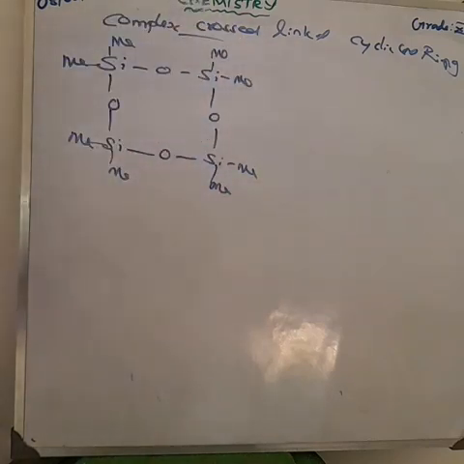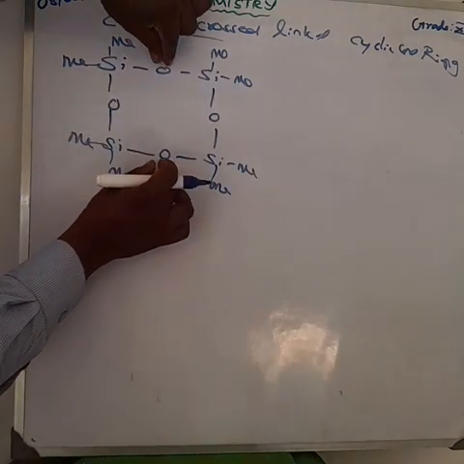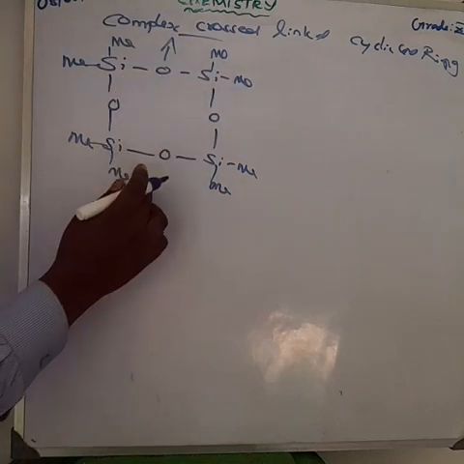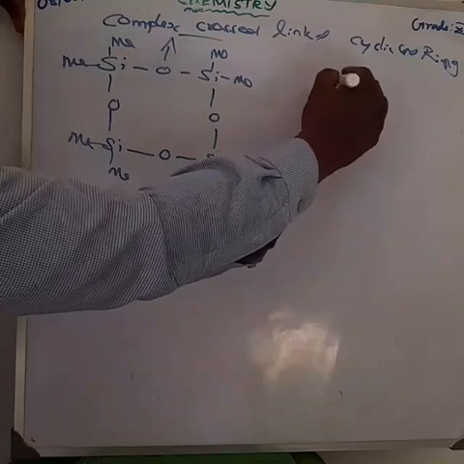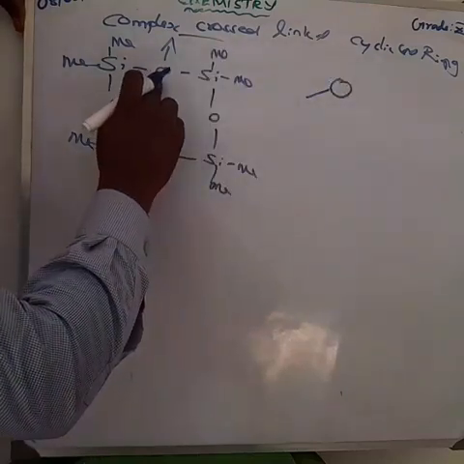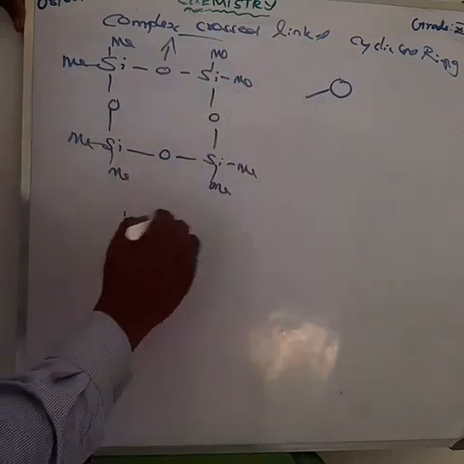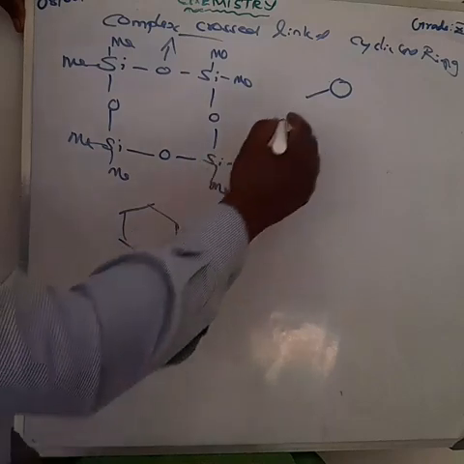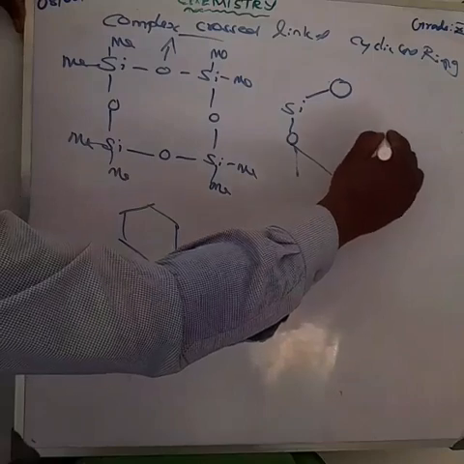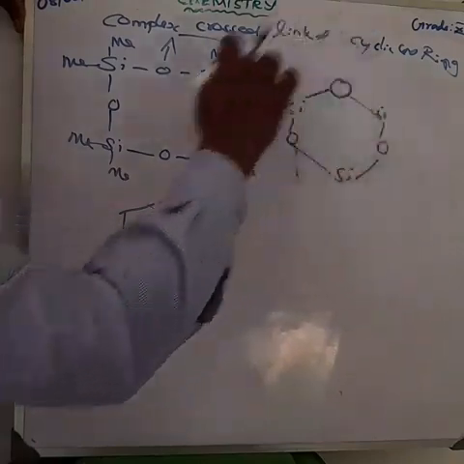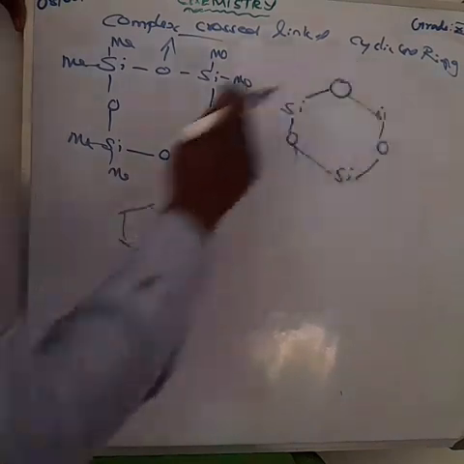So what is happening here is I am just changing the shape of this molecule. I am taking this oxygen to the above, and also these silicons come below like that. I am adjusting in such a way. So what is the product I am starting here? It possesses a ring shape, starting with oxygen, Si, oxygen, Si, oxygen, Si. Am I right? Start with this oxygen. In the reactant side, I start with this oxygen here: oxygen, Si, oxygen, Si, oxygen, Si. Join there.